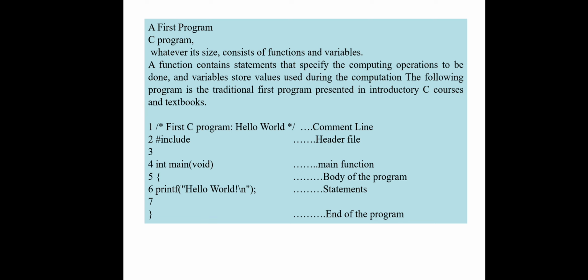The second line of the program is hash include, that is for the inclusion of header files. There are so many header files in C: math.h, graphics.h, and every file has the extension .h. You can include the files as per your need.